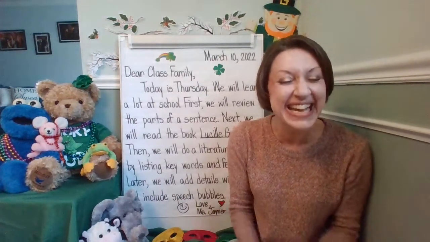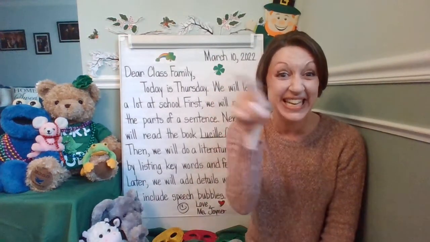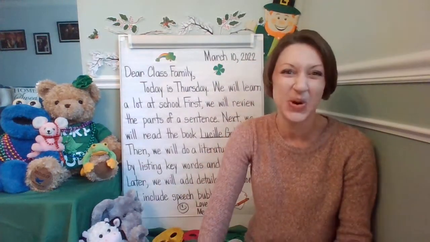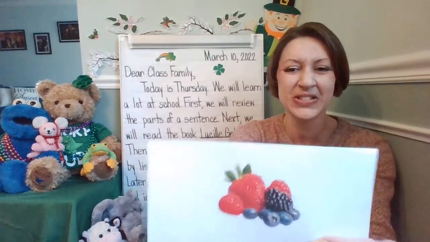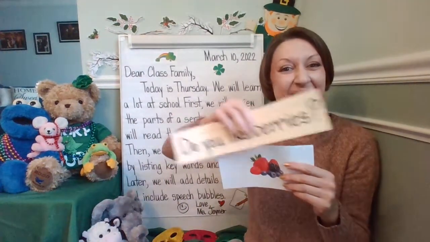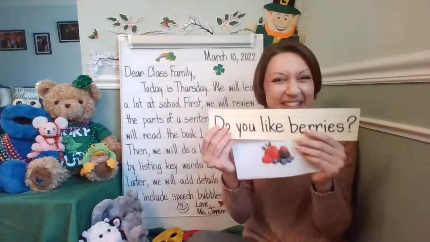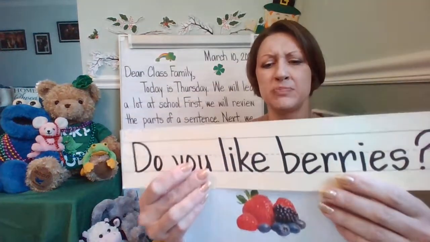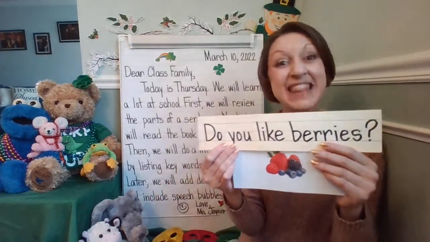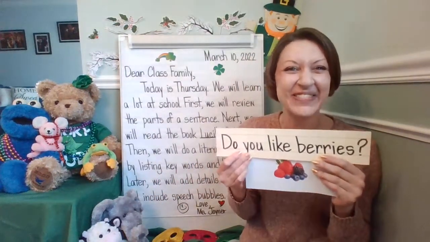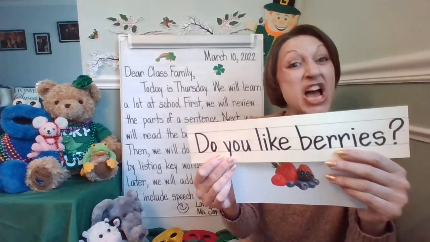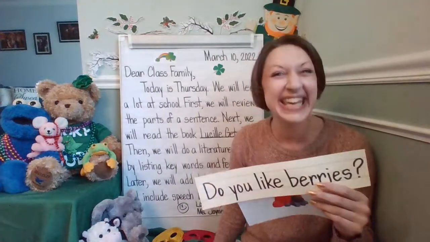And later today, for our T-chart of yes or no answers, we're going to be a great communicator and answer this question. Look at the picture first. And the question is, do you like berries? Well, do you? Oh, I see strawberries, blueberries, blackberries, raspberries. Do you like berries? Think about what your answer is and get ready to share why later as we practice being a great communicator in kindergarten.